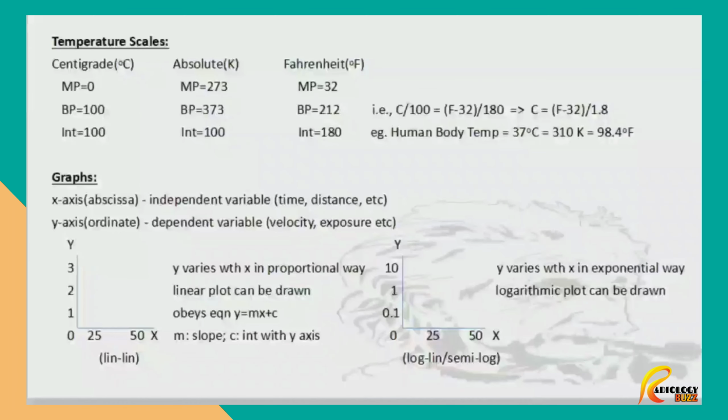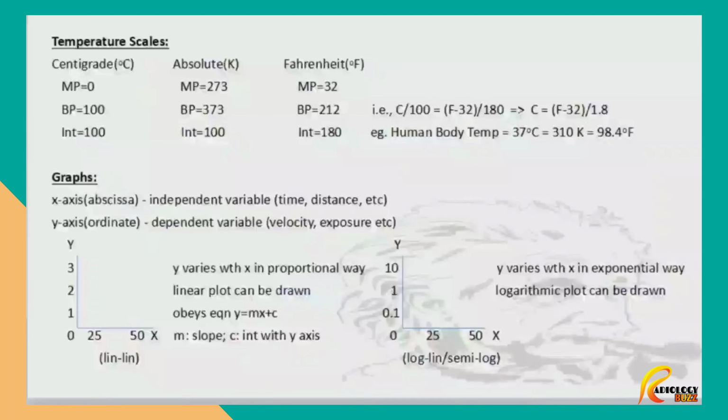On the graph on the right hand side, you can see the y-axis, the interval between each measurement does not increase in a linear way. It increases in an exponential way. As you can see, 0.1 and 1. It is 10 times more than the previous value. And the next one is 10, which is also 10 times more than the previous value. And on the x-axis, it is in a linear fashion. So this is called a semi-log graph or a log linear graph.